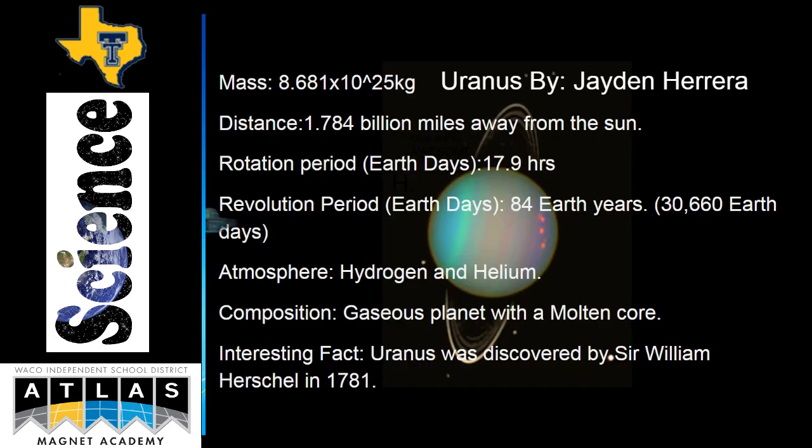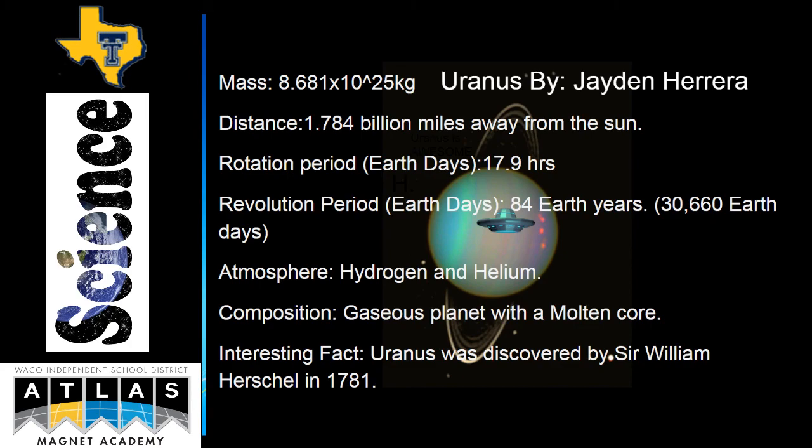Uranus. The mass of Uranus is 8.618 times 10 to the 25th power kilograms. Uranus' distance from the Sun is 1.784 billion miles. The rotation period is 17.9 hours. The revolution period is 84 Earth years, which is 30,660 Earth days.